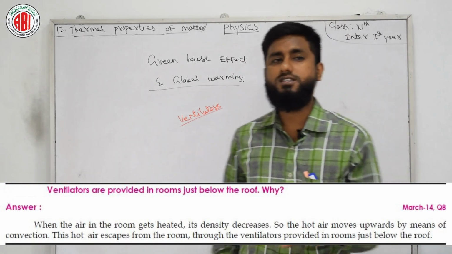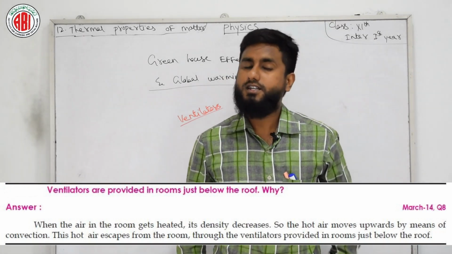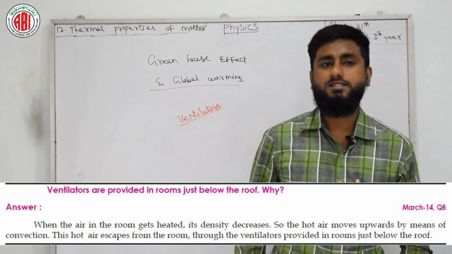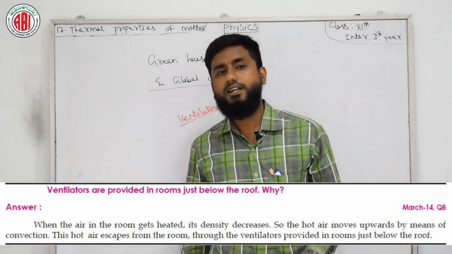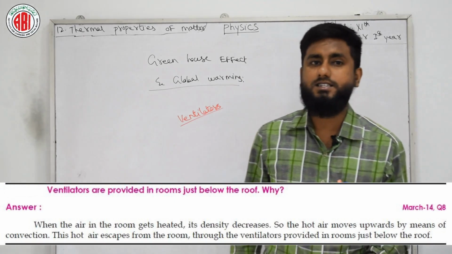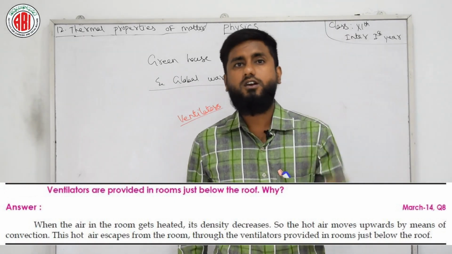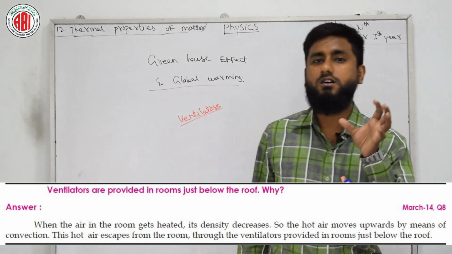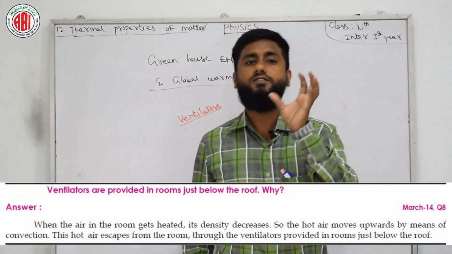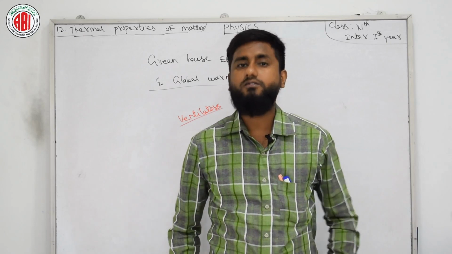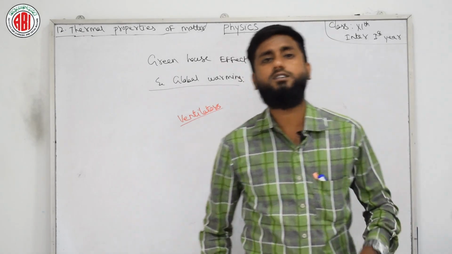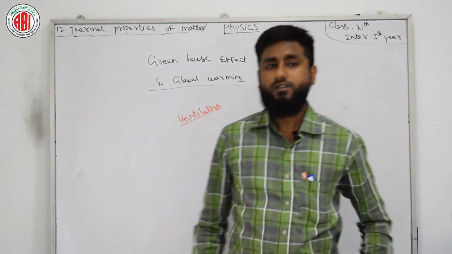So the question is asking why the ventilator is provided just below the roof. The answer is that if the air gets heated, its density decreases and it goes upward. If there is a passage for the air, it will escape from the room with the help of ventilators. That's why it is provided just below the roof.